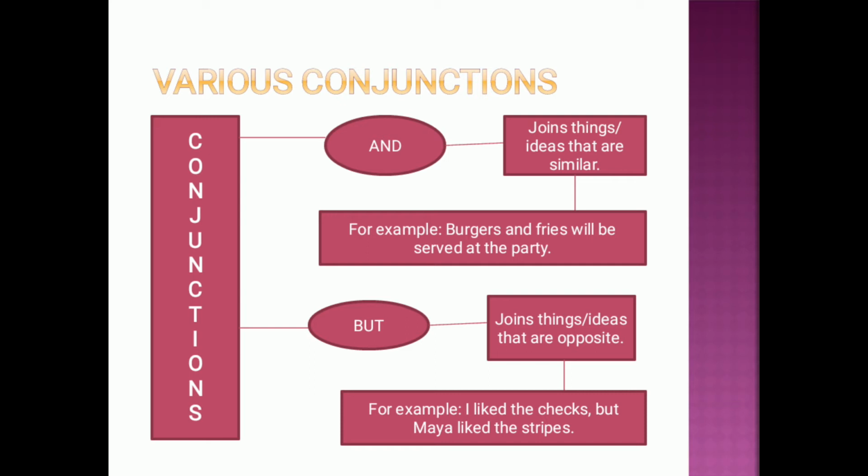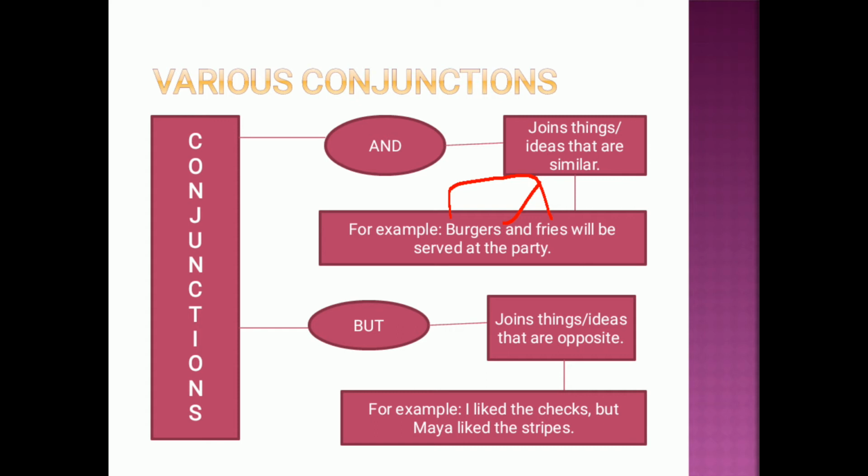Another example, burgers and fries will be served at the party. Now, burgers and fries both are fried things, so both are eatables. Now, these are joined by using the conjunction and. Next one is but, which is used to join the ideas and things that are opposite. Now firstly we have learned about the things that are the same, and to join these same things, we use and.